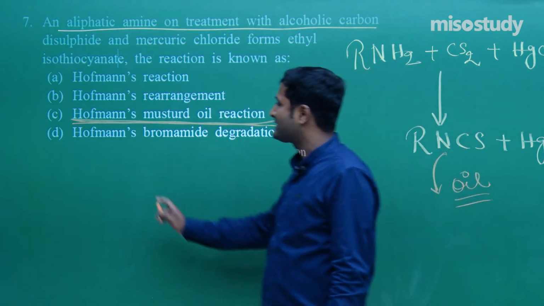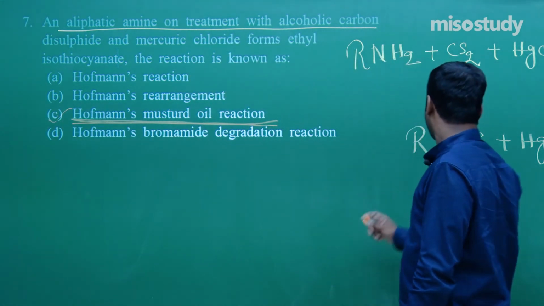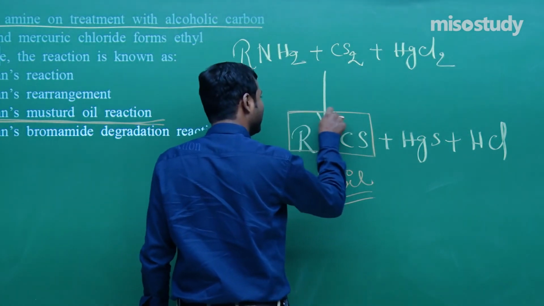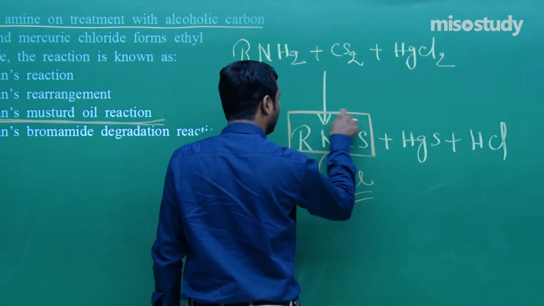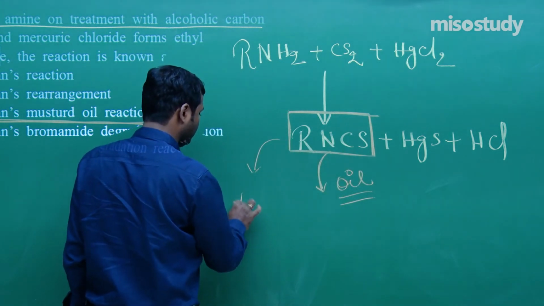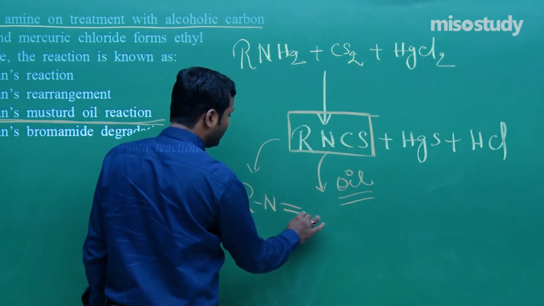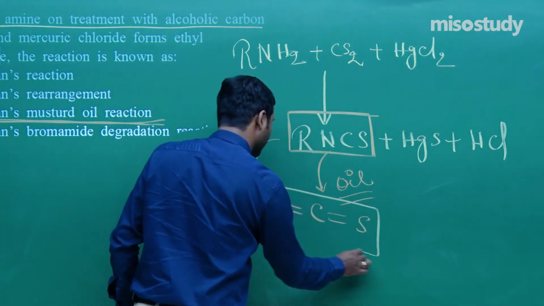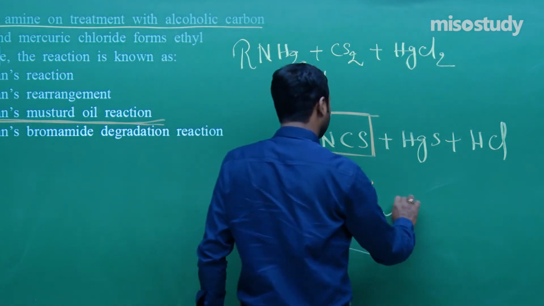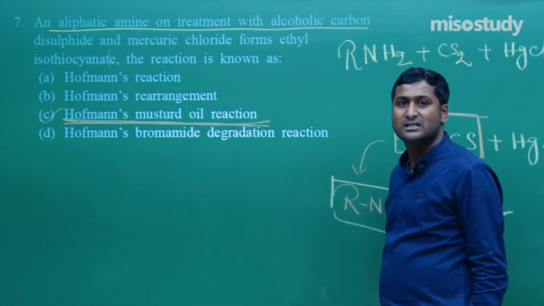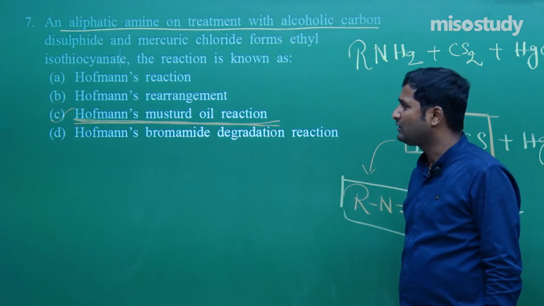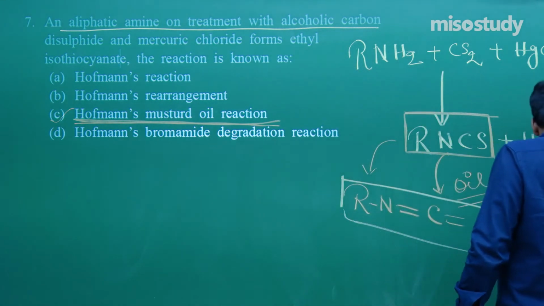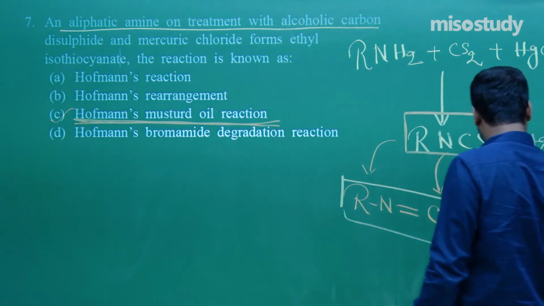So for question number 7, C is the correct option, RNCS. It can be written like this: R-N double bond C double bond S. That is the mustard oil like smell. So the answer is Hofmann mustard oil reaction. Clear, friend? I think you can easily solve such kind of questions. Now I am going to rub this part and let's move to the next segment.